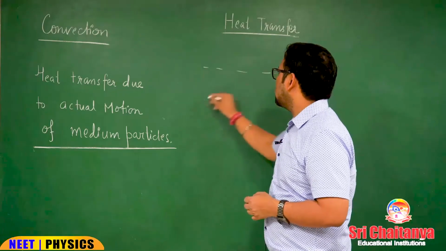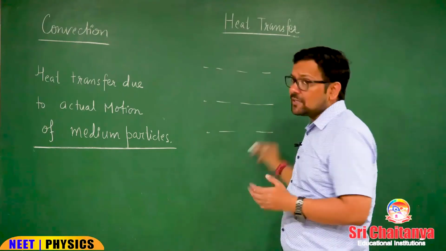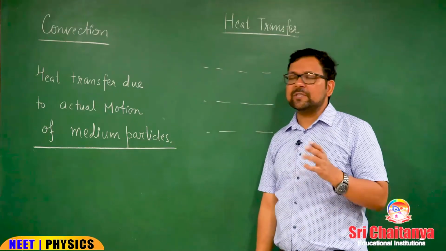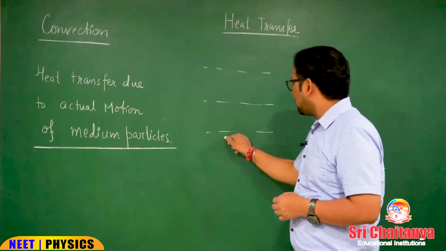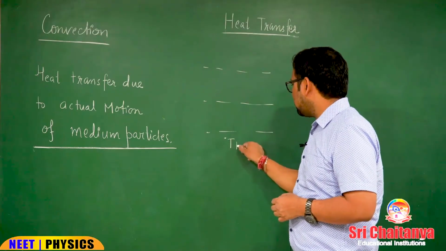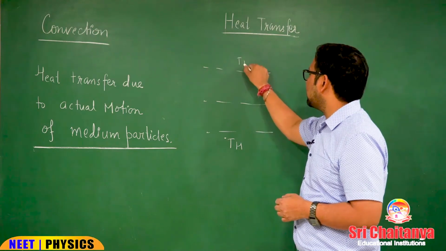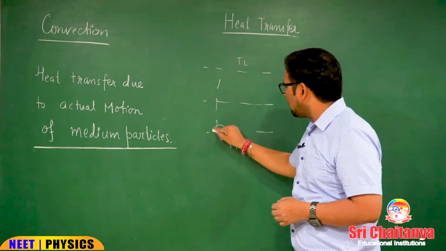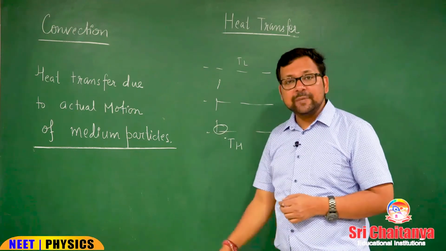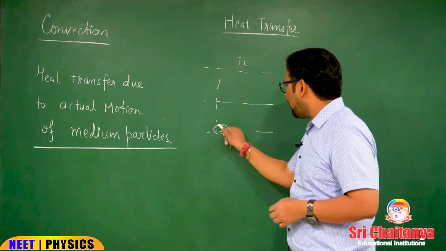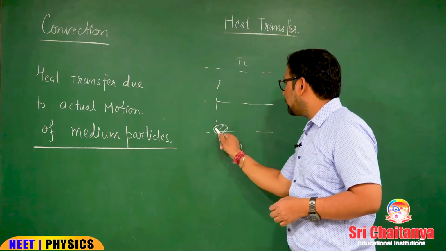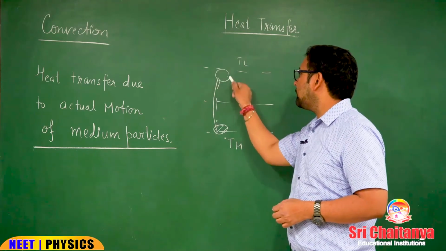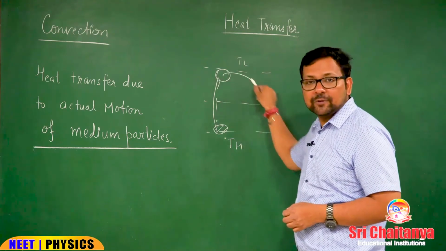Suppose this is some fluid, you can take some gas or some liquid also. From this point at higher temperature to this point at lower temperature, heat is flowing like this. So the fluid which was actually present there will go up, and that fluid which was actually here will come down.